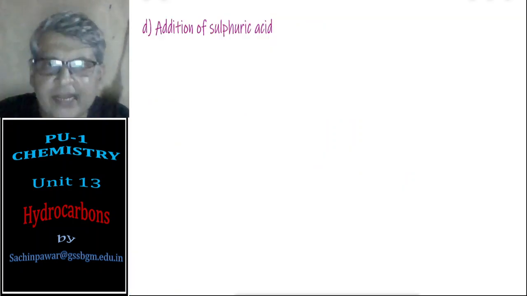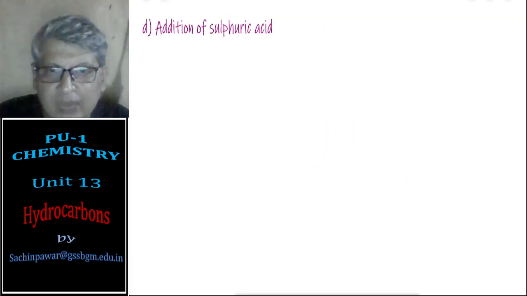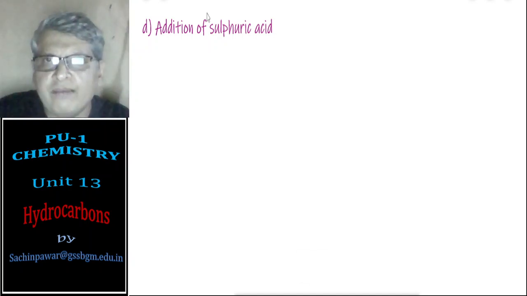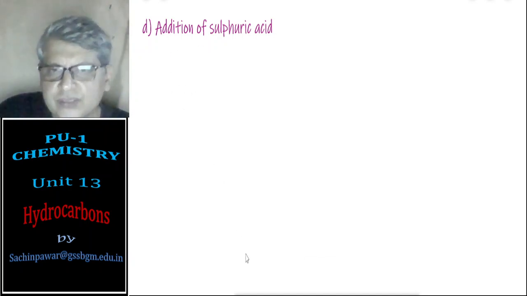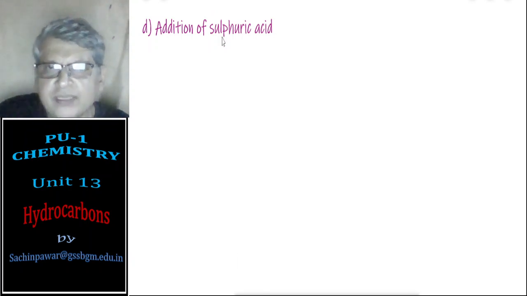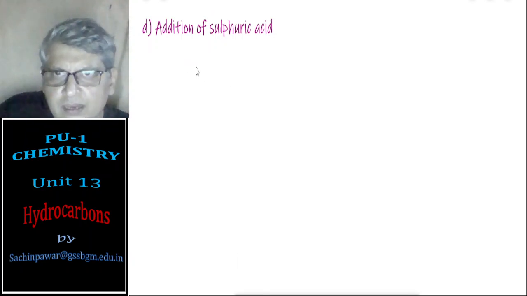Next, addition of sulfuric acid to alkenes. Okay, now addition of sulfuric acid to alkenes. So I am just taking two examples here. One is ethene, that is CH2 double bond CH2.